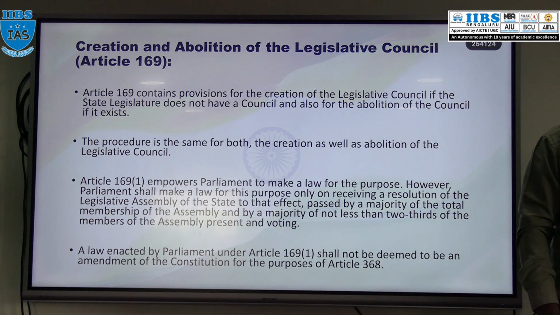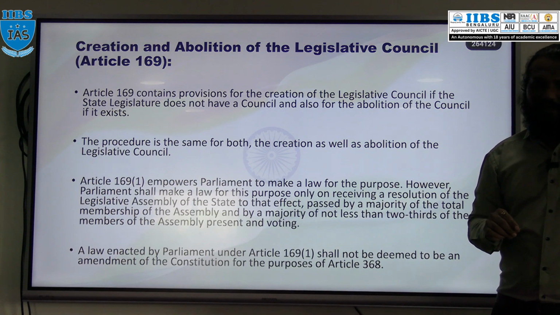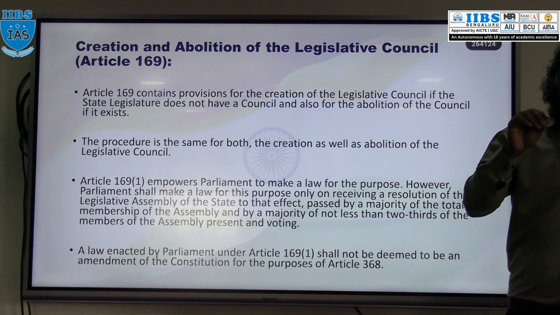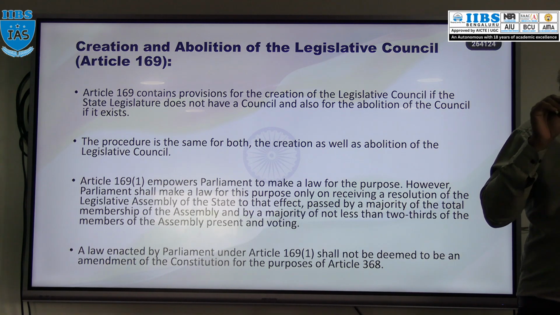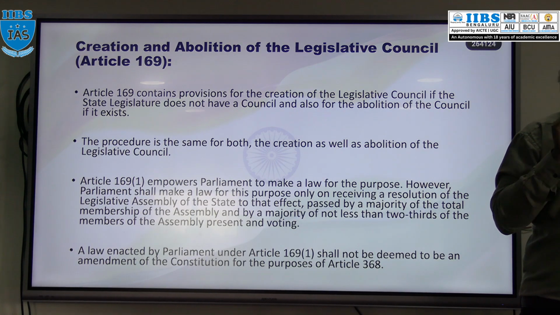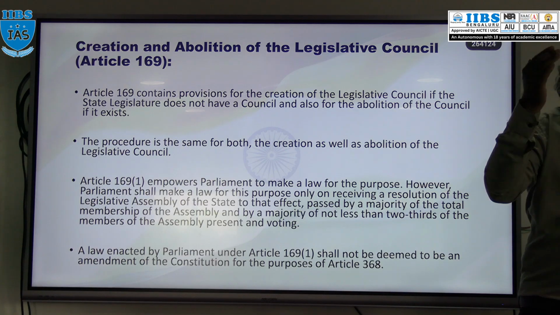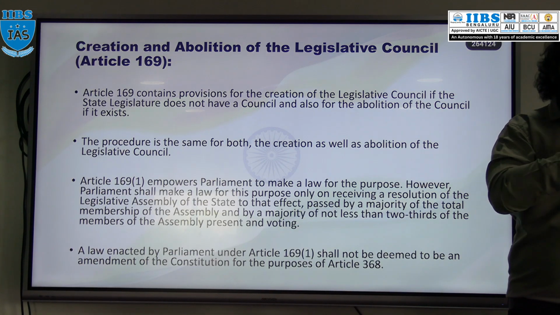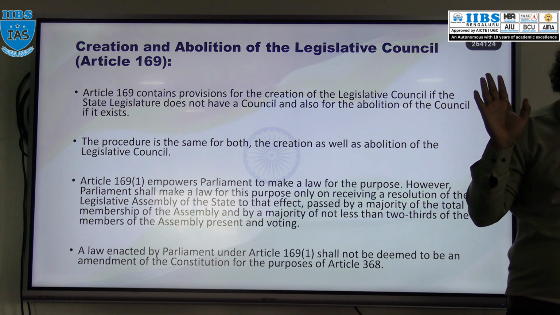Under Article 169, Parliament has the authority to create the council or to abolish the council. Remember, for doing this, there is no need to amend the constitution.